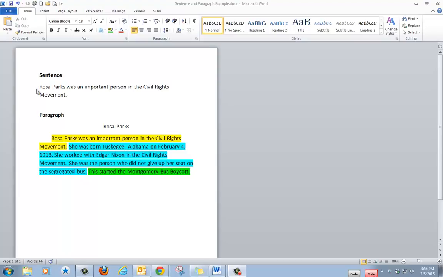A sentence begins with a capital letter. It has a subject and a verb. It has usually just one idea, and it ends in a period. So it gives some information, but not a lot of information.